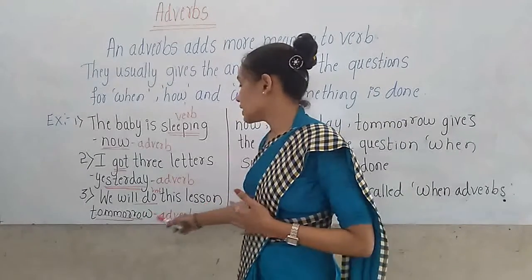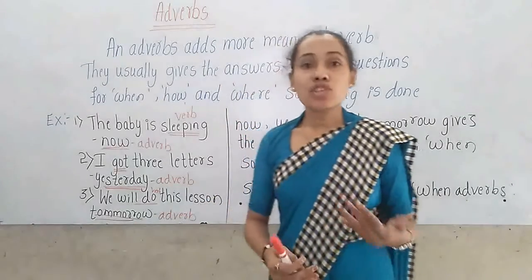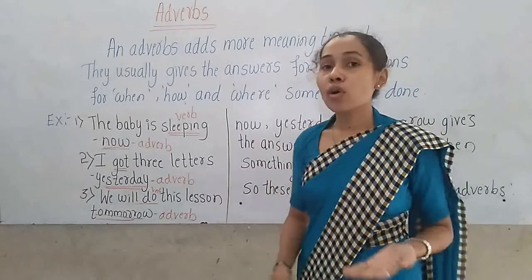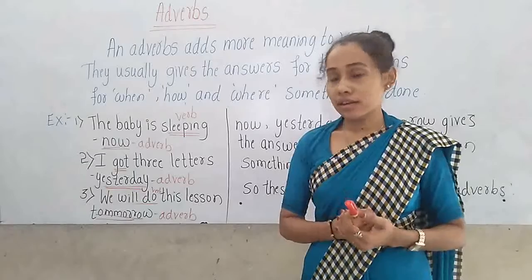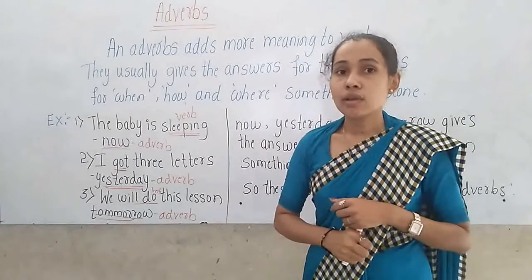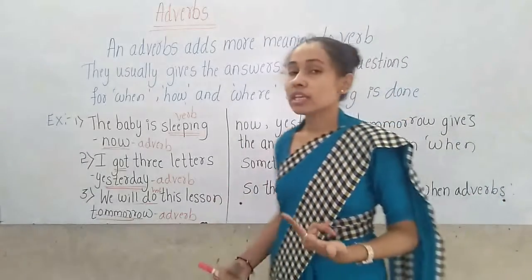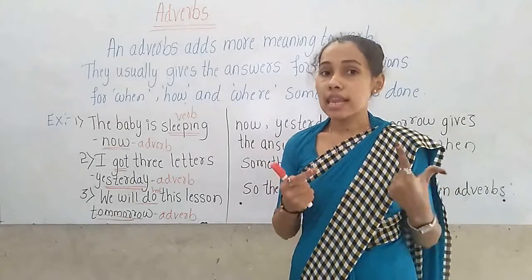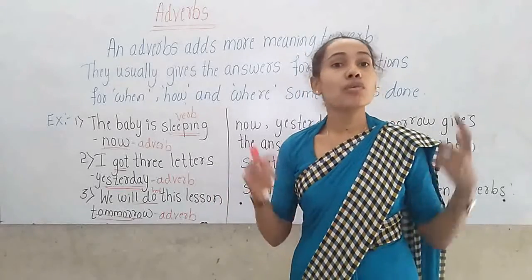Tomorrow gives the answer for the question when. When will you do this lesson? We will do this lesson tomorrow.